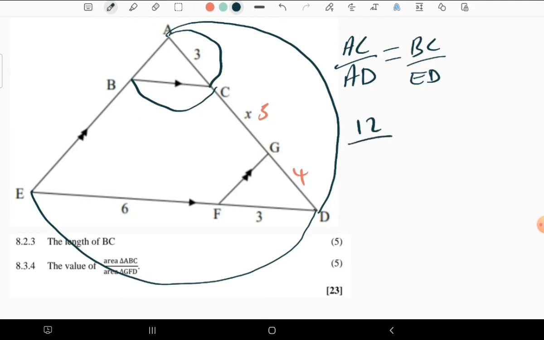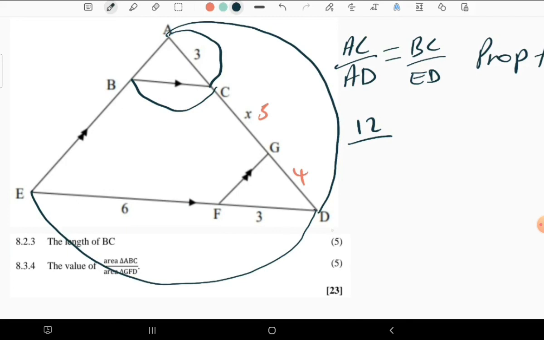The reason here is the proportionality theorem. So we have 12 there. Then on that note, we are having 12 over AD.